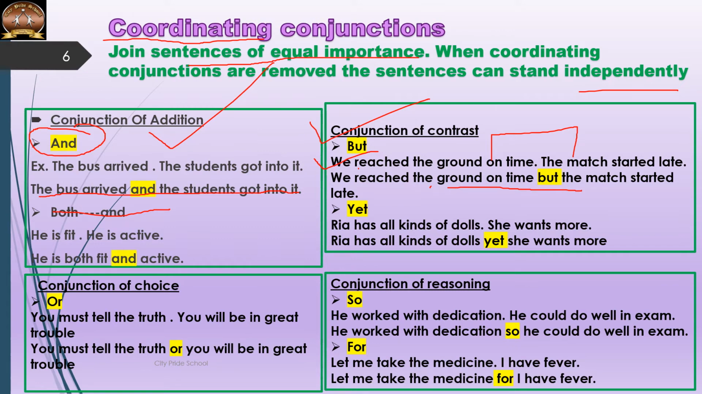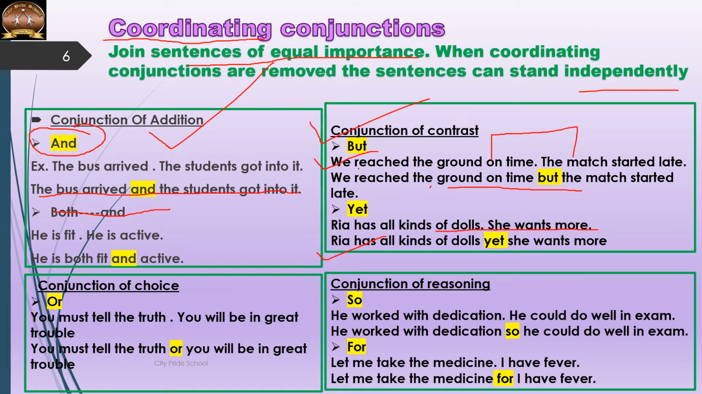Yet is another conjunction of contrast. Ria has all kinds of dolls. She wants more. So again, it's a contrast. A person who has too many dolls would not or should not want more. But Ria has all kinds of dolls, yet she wants more.